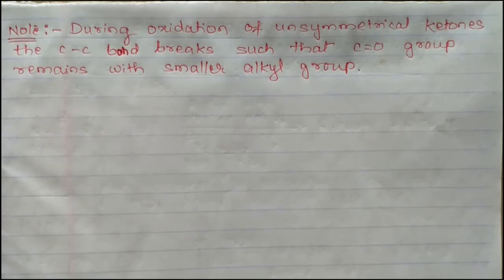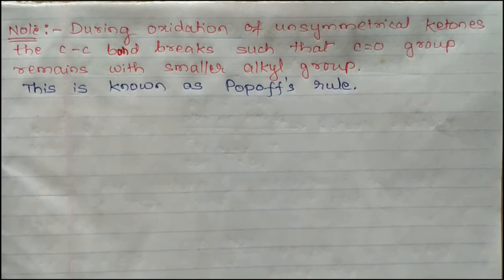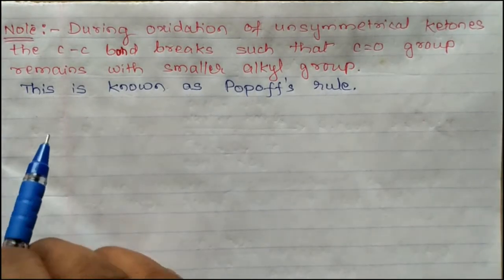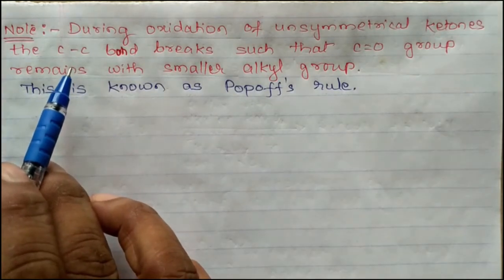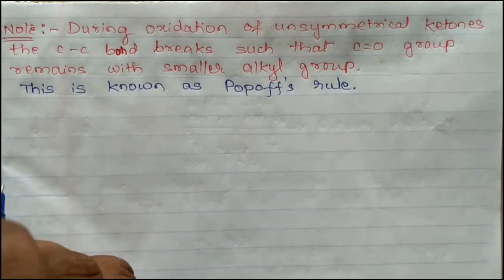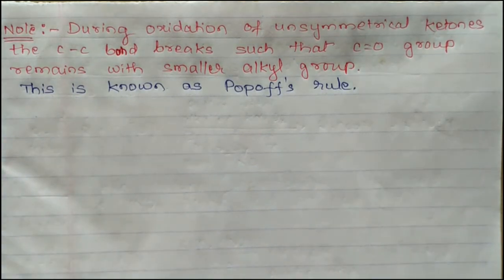This is known as Popoff's rule. Now we will illustrate Popoff's rule. This is additional information and you are not going to get such a rule in the annual examination. Now let us illustrate this by taking 2-pentanone,